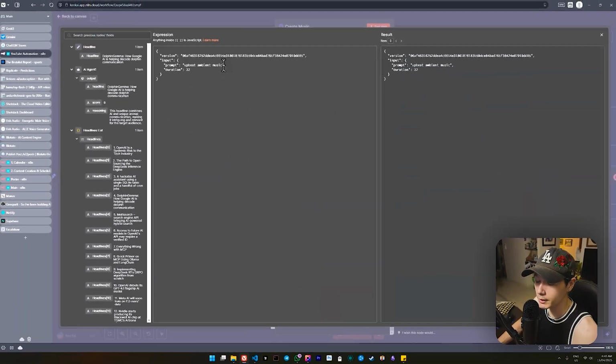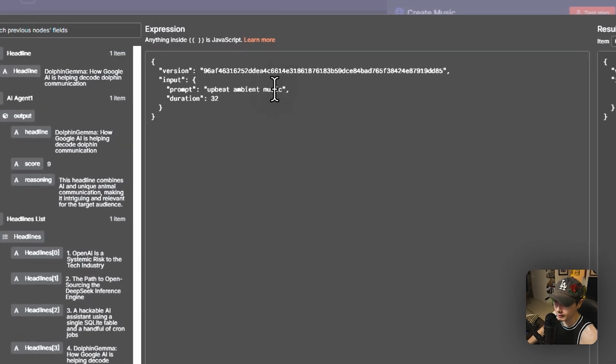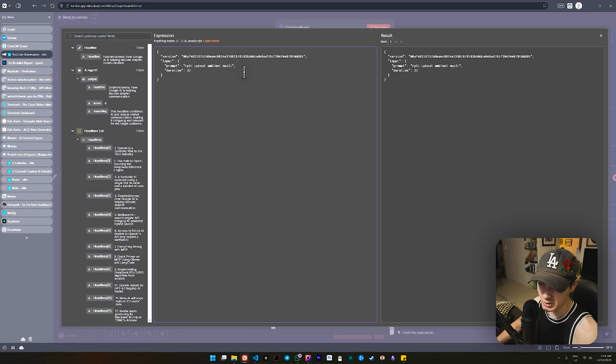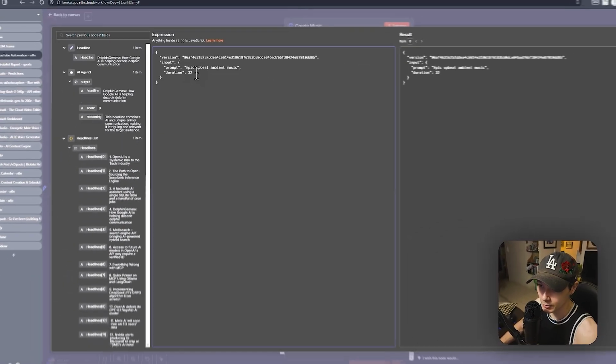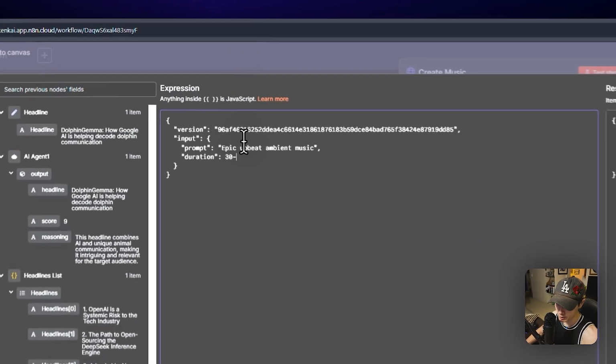So the JSON body here, I've actually hard coded the prompt in here. Okay. So I've just said upbeat ambient music. Now, if you want something else, you could say something like upbeat ambient music, if that makes sense, but you can play around with it. If you wanted horror music and a horror theme or something like that, give that a shot as well. And then just down here below it, we just have the duration. So I've just set this as 32. Honestly, I could just set it for 30 because my videos are going to be 30 seconds long.